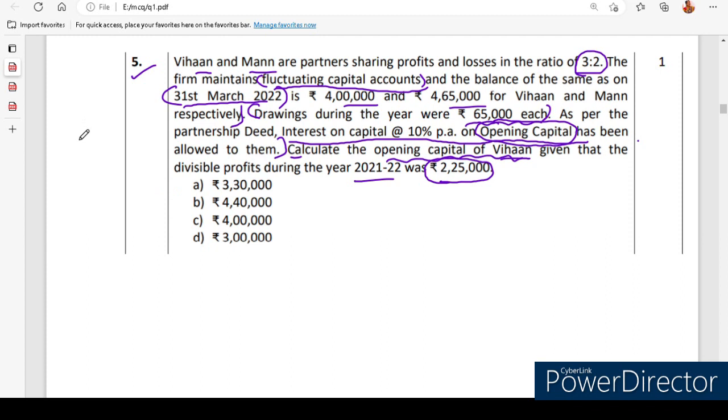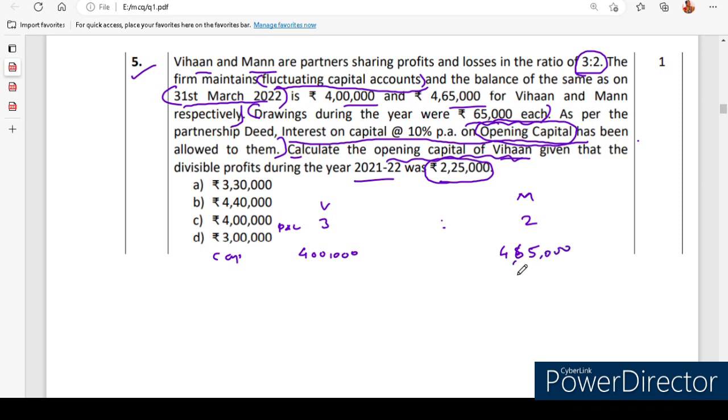So now I am going to write here who the partners are: Vihan and another one is Mon. Both are partners. Their profit and loss sharing ratio is 3:2. And their capitals were 4 lakh and 4,65,000 rupees.